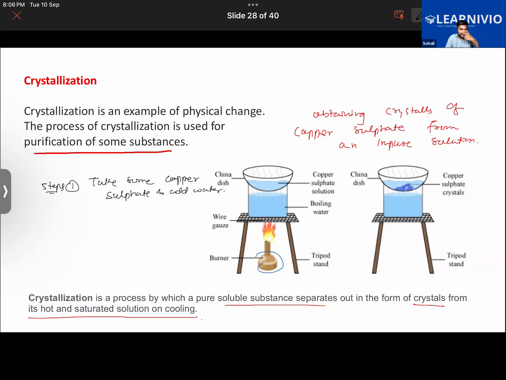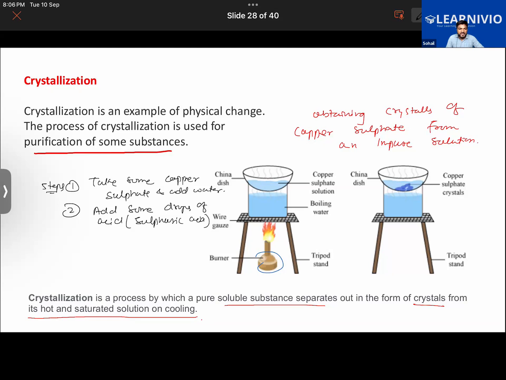Then later on, we are going to add some drops of acid into this also. So in step number two, add some drops of acid. By the way, we can take any acid. Let's say here we are taking sulfuric acid. So we had added some sulfuric acid in it. Got this? We had taken some copper sulfate, added water, and also added some acid to this.